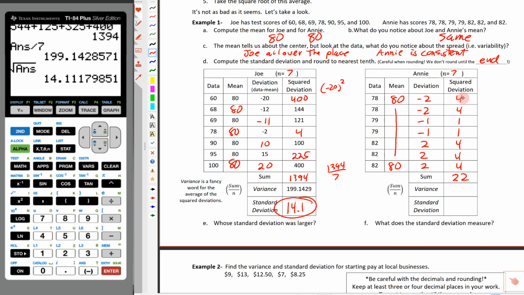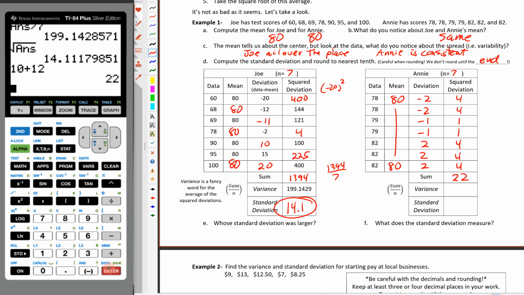And then I'm just going to go ahead and double check on my calculator. So that's 8 plus another 2. So that's going to be 10. Plus, let's see, that 12. Yep, we're in good shape there. So we've got our sum.